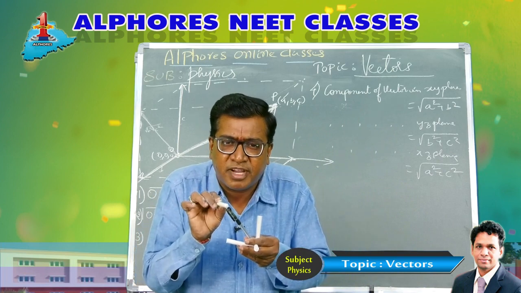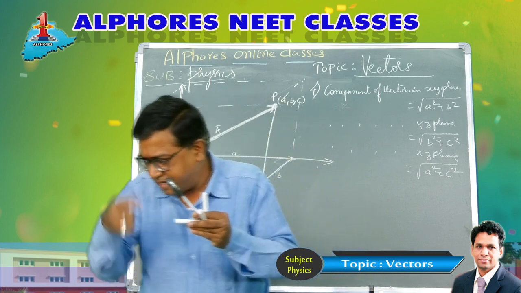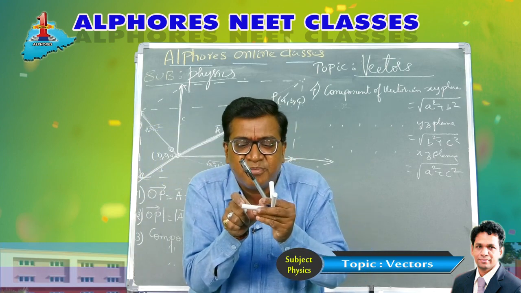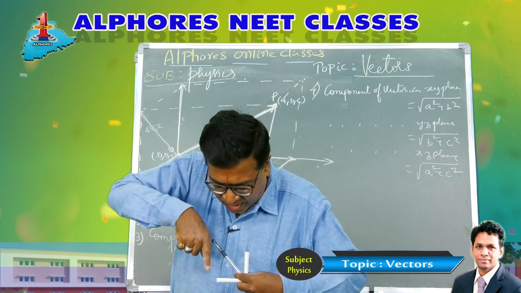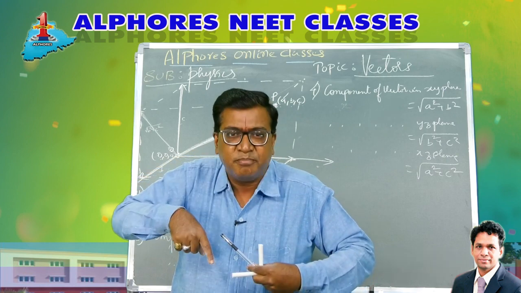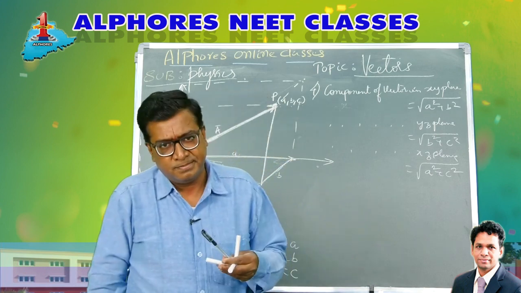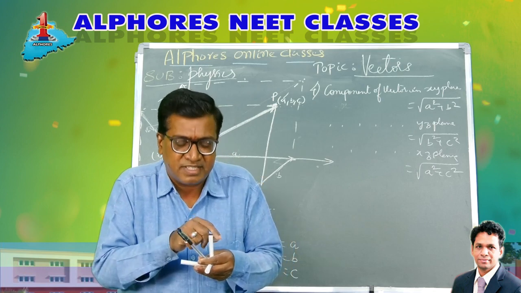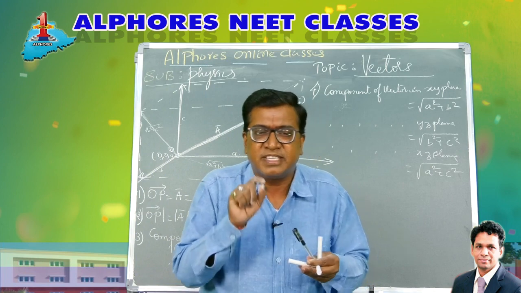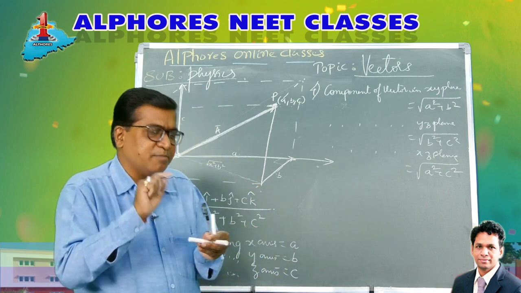So this is point P, a, b, c. What do you mean by a? A is the x coordinate. If I drop a perpendicular like this, then I get this a. So this x component is a. Similarly, if I drop a perpendicular onto the y-axis like this, then this is b. If I drop a perpendicular onto the z-axis, this component is c. Now the position vector mathematically is represented as ai plus bj plus ck.